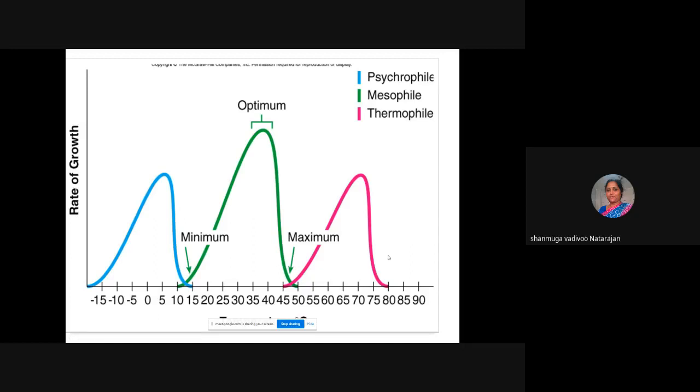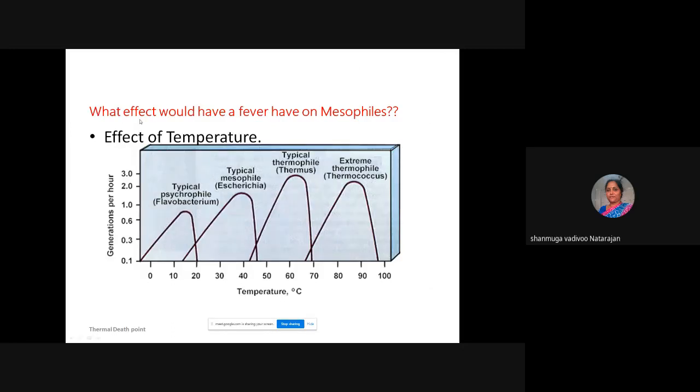Here I want to emphasize what effect a fever, a rise in our temperature, would have when we have an infection. What effect would a fever have on mesophiles? As I have told you, mesophiles grow between 10 to 40 degrees C. Most pathogenic bacteria like E. coli, all the human pathogens, grow around this temperature only.